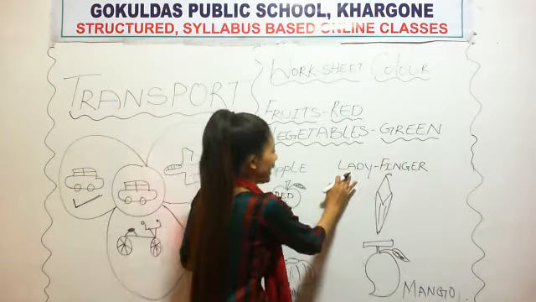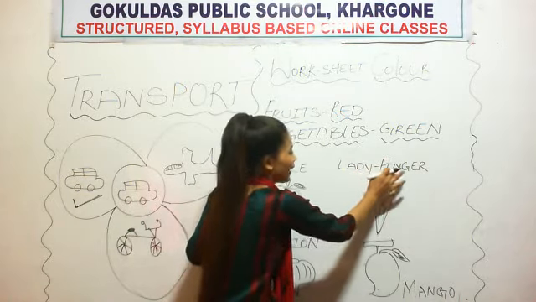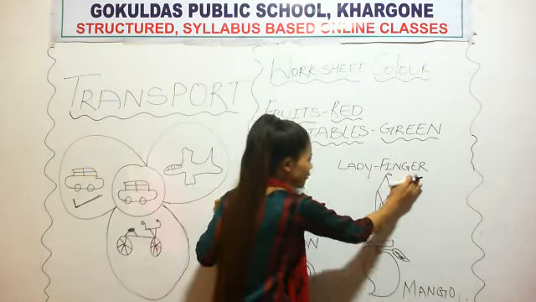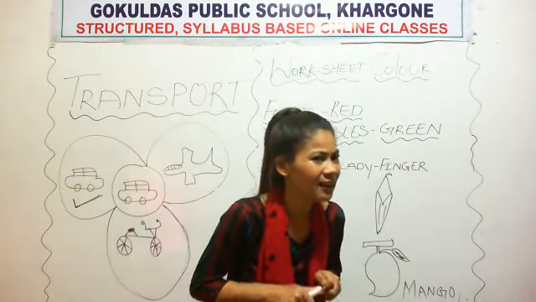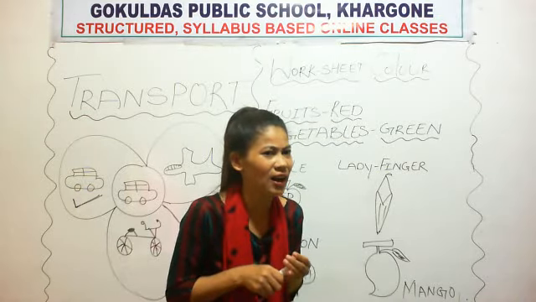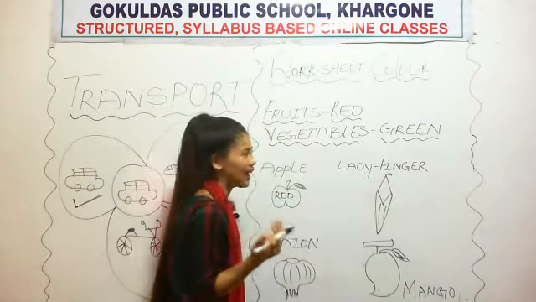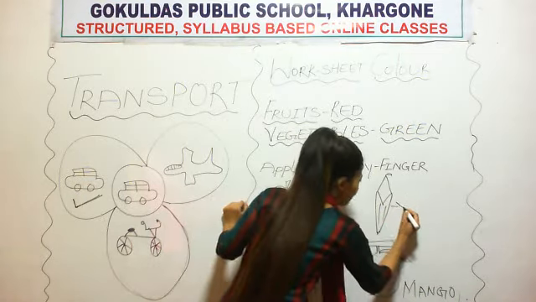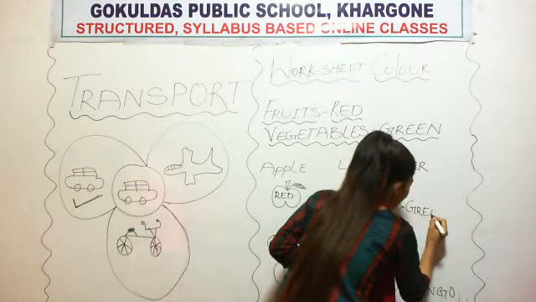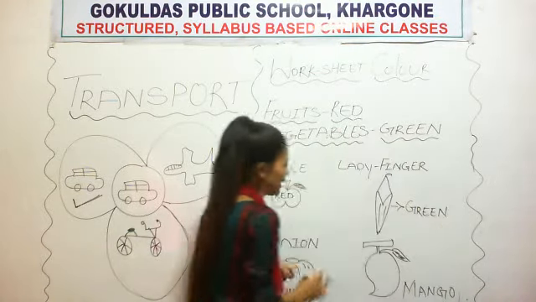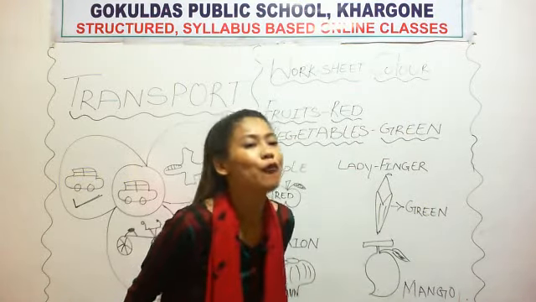Okay, so lady finger, L-A-D-Y, lady, F-I-N-G-E-R, finger. This is lady finger. So is lady finger a fruit or a vegetable? Lady finger is a vegetable. So which color will you put? Green color. You will put green color, because lady finger is a vegetable.